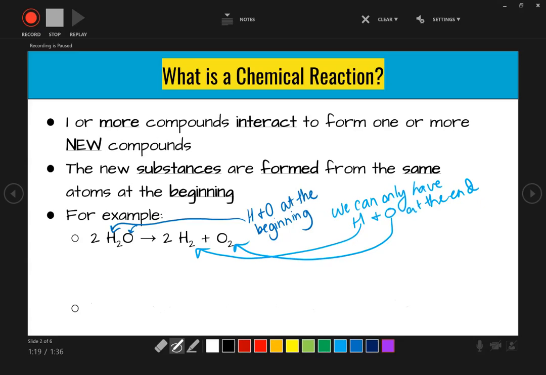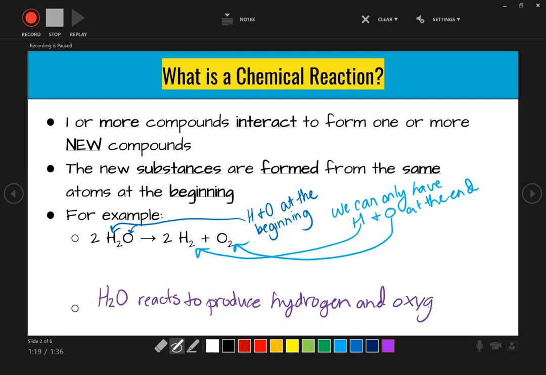To write this reaction in words, we have water reacts to produce hydrogen and oxygen gas. We are going to do some more examples in which you'll get to see a little bit closer how we created that.